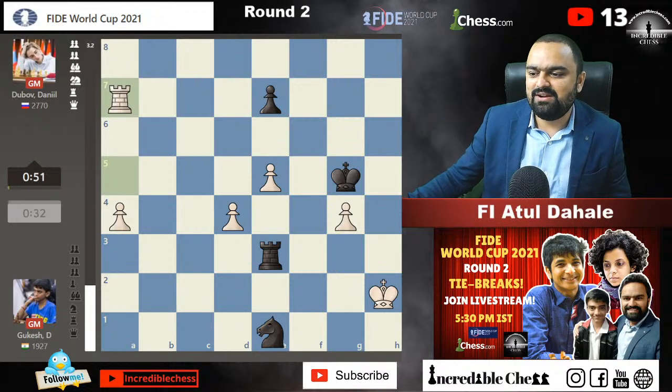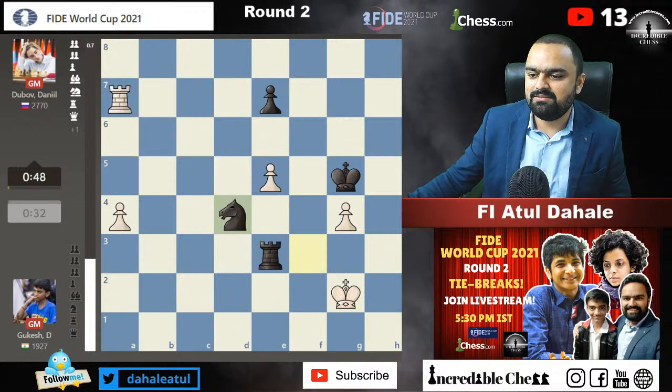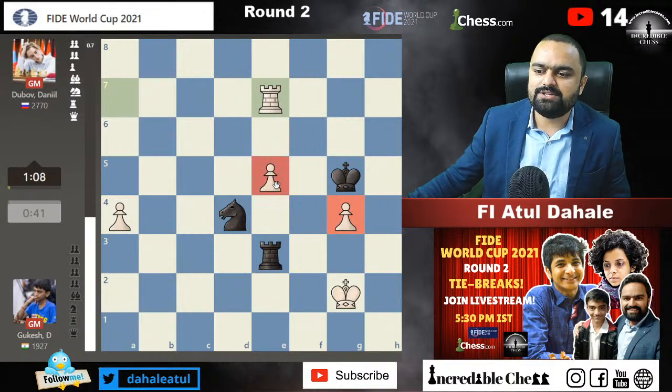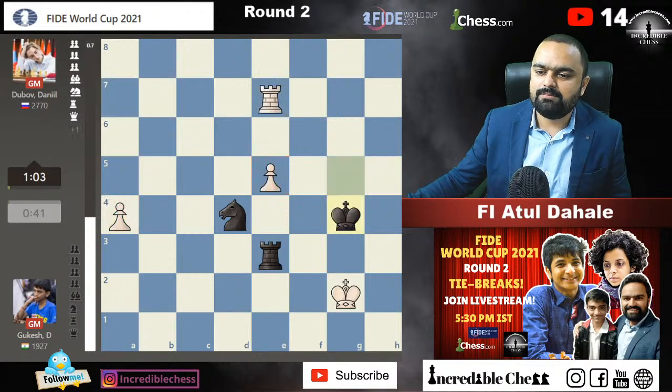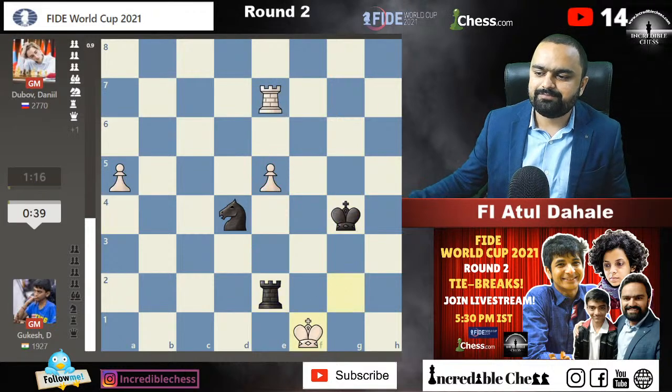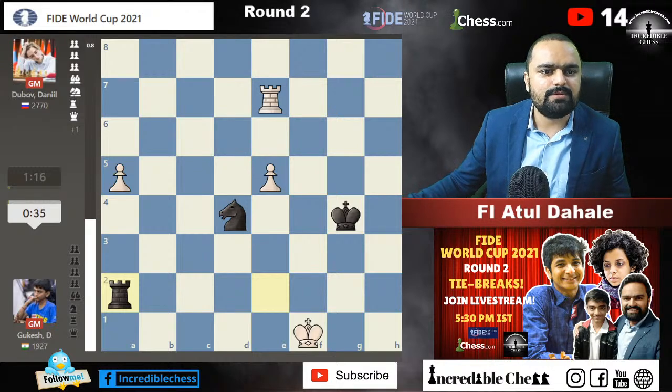Okay, now this is difficult for Gukesh. He is not having a good position. He sacrificed a piece to try to do something, but it did not work out for him. Now it's difficult. Okay, fine, this might end in a draw very soon.